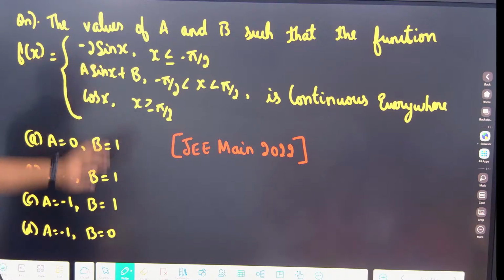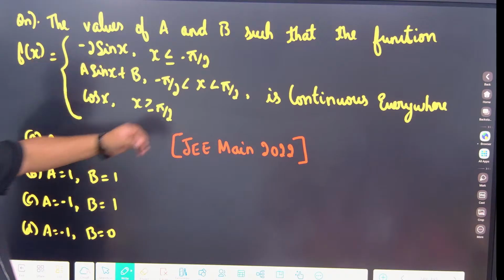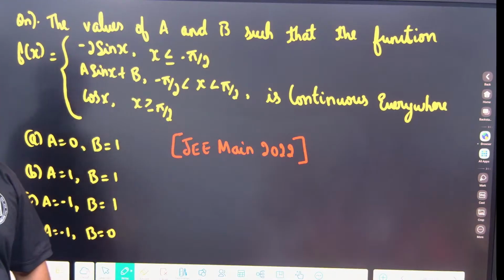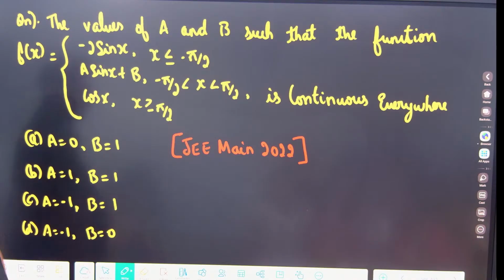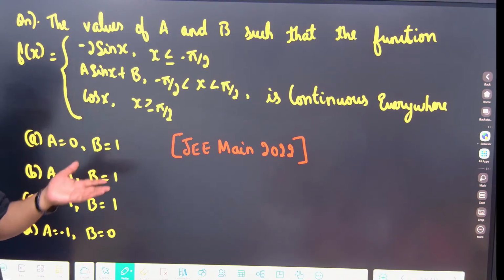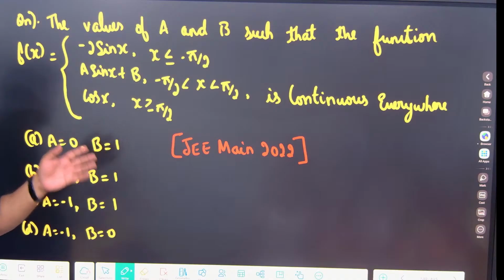Okay, the values of a and b such that the function they have given is continuous everywhere. Everywhere means at every real number. The function is continuous everywhere, they are telling. Now, they are telling continuous, that means what? Limit definitely exists. LHL is equal to RHL.